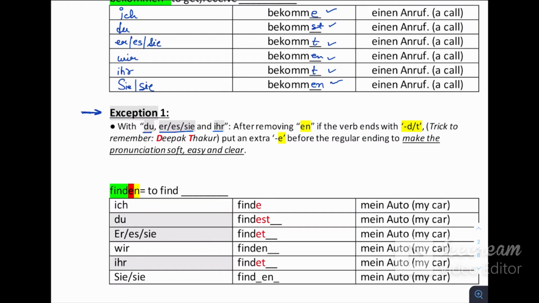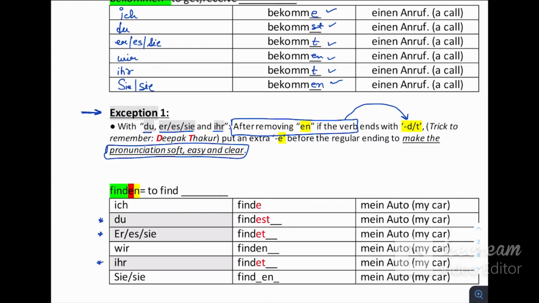Okay. After removing en, our rule is for conjugation we first remove en. So this point is clear. Now, if the verbs end with d or t, when you remove the ending en, you are going to put an extra e before the regular ending. Okay, now why are we doing it? To make the pronunciation soft, easy and clear. See, this exception is with du, er sie es and ihr. That's why I highlighted these three subjects.